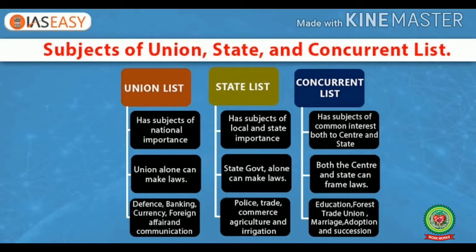Now, let us talk about the state list. 61 subjects or matters are included in the state list, and these subjects or matters are of local and state importance, where the state government alone can make the laws. And the subjects or the matters that come under the state list are police, trade, commerce, agriculture, irrigation, etc.